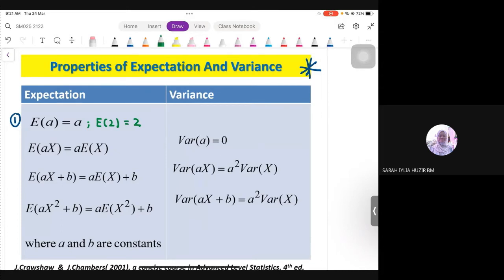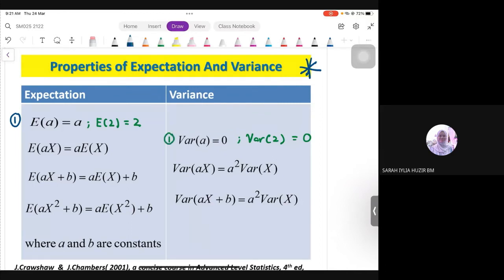But for variance, if we have variance of constant, that would be equal to 0. For example, if we have to find variance of 2, okay, itu confirm 0. Tak kisah negatif ke positif. Kalau saya kena cari variance of negative 5, it's still 0 sebab dia constant. Okay, settle.